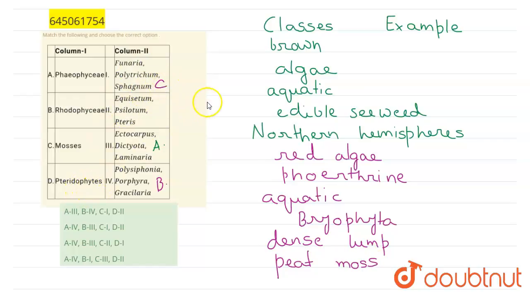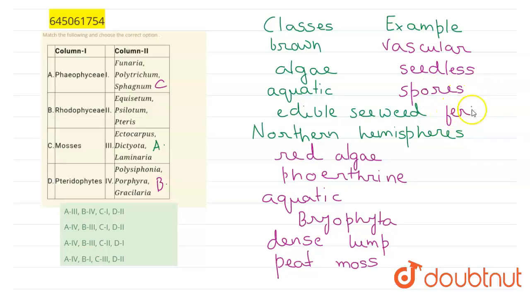Option D, Pteridophyta. What are Pteridophytes? Pteridophytes are the first cryptogams, the first tracheophytes. So these are vascular plants. Pteridophytes have differentiated roots, stems, etc. These plants are seedless, and they reproduce by means of spores. They are the first terrestrial plants which appeared on the earth. Fern is the most common example of Pteridophyta. If we see here, Pteris, Selaginella, and Equisetum, all of these are examples of pteridophytic plants. So this is option D.